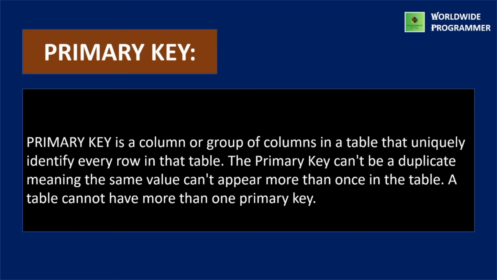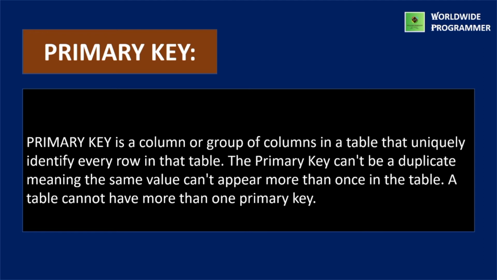So what is a primary key? A primary key is a field or combination of two or more fields, and the value in the primary key field for each record uniquely identifies the record. A primary key is a column or a group of columns in a table that uniquely identify every row in that table. The primary key cannot be duplicate, meaning the same value cannot appear more than once in the table. A table cannot have more than one primary key.